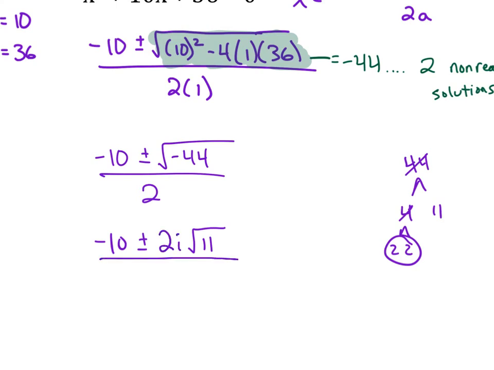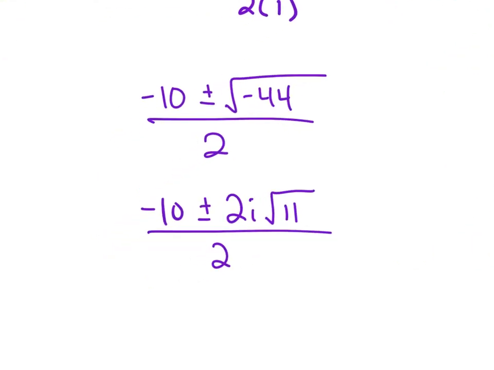2i root 11 over 2. Okay? Everybody wants to do this. They want to reduce the 10 and the 2. And they see that and they're like, awesome. 10 divided by 2, that's 5 over 1. And I can reduce that. That's great. But you can only do that if something came out of the root and can go along with it.